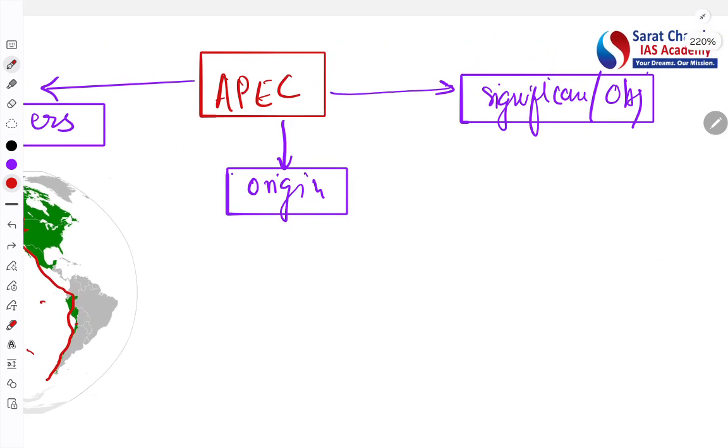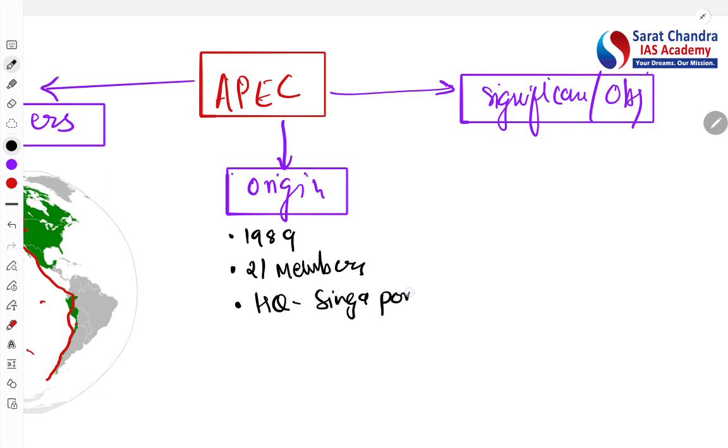Next is about the origin. See, this particular organization originated in 1989. How many members are there? 21 members. And what is the other fact? Headquarters is in Singapore. What is the objective?